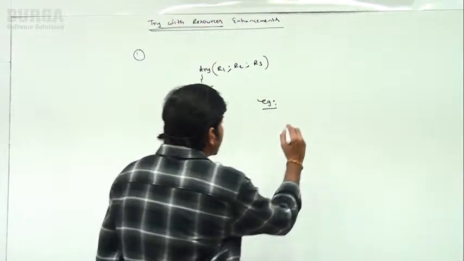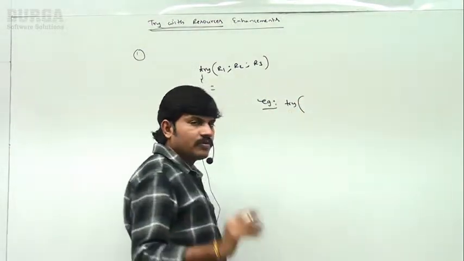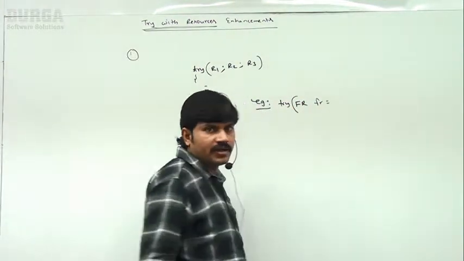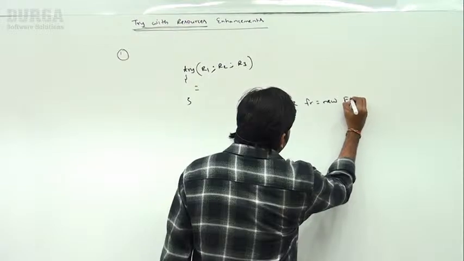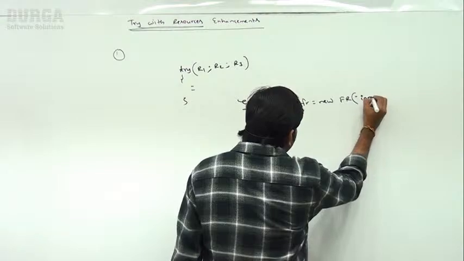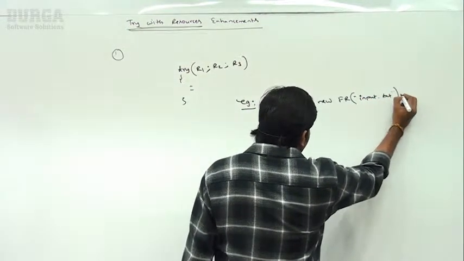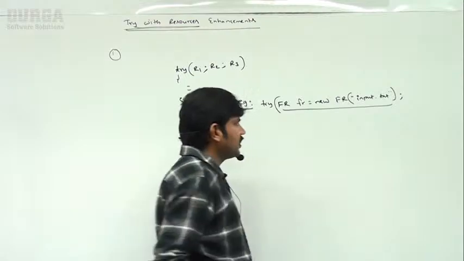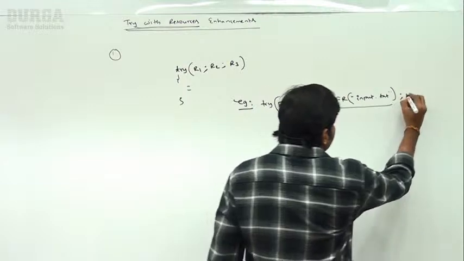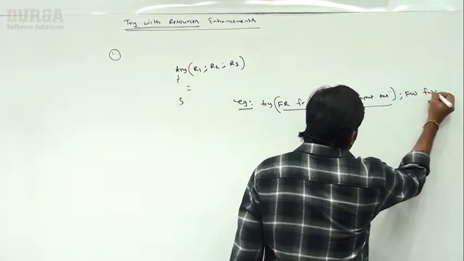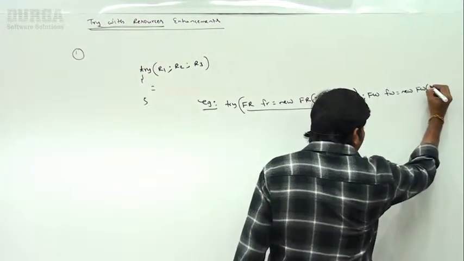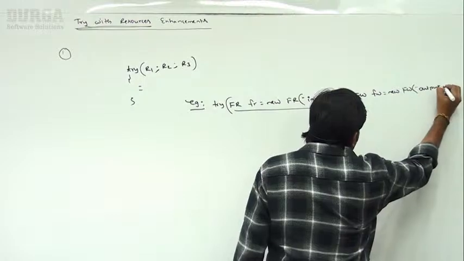So now my requirement is: try. Let me open a FileReader. FileReader fr is equal to new FileReader of input.txt. Sir, the first resource is ready. Clear, right? Semicolon. What is the second resource? FileWriter fw is equal to new FileWriter of output.txt. Are you getting it?